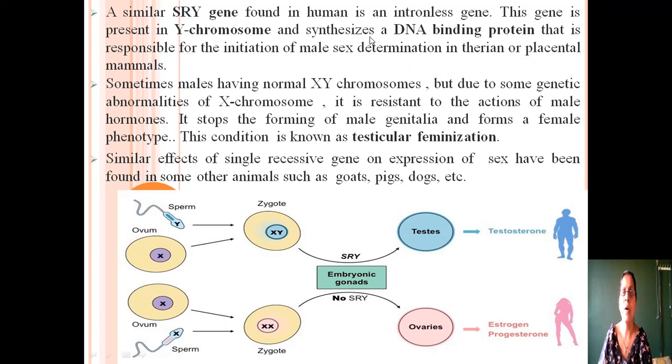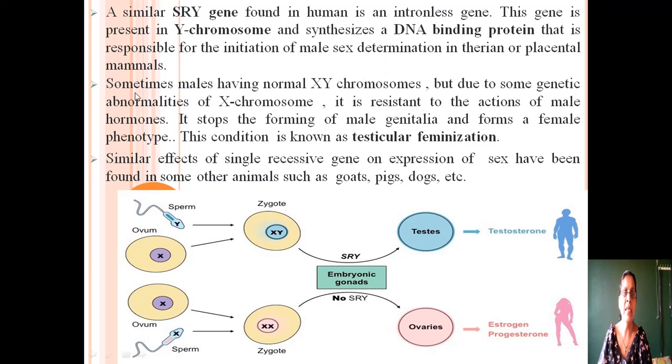When the Y chromosome contains the SRY gene, this protein, DNA binding protein, will be formed, and this protein stimulates the initiation of male sex determination in mammals. Those mammals are therian or placental mammals. Placental mammals means the mammals which contain placenta, which form placenta. Those mammals are known as placental mammals or therian mammals.